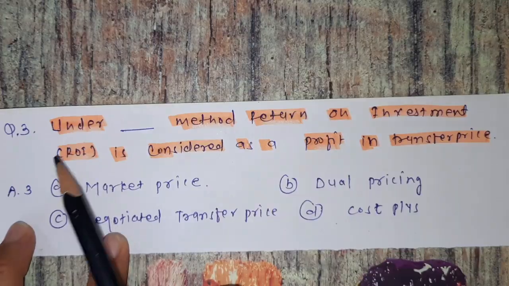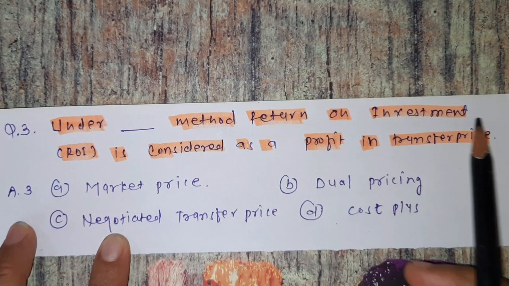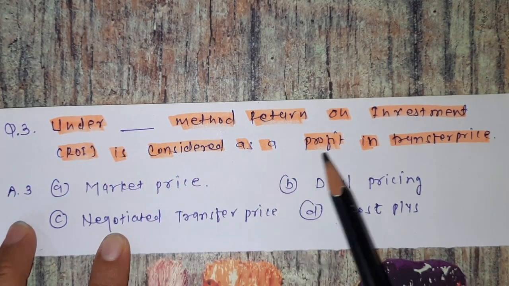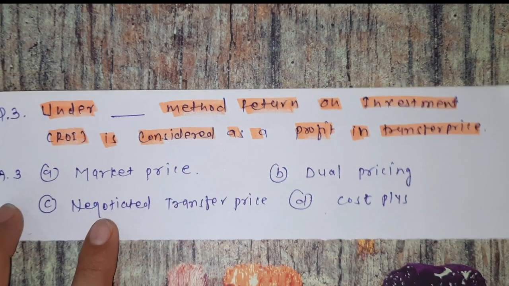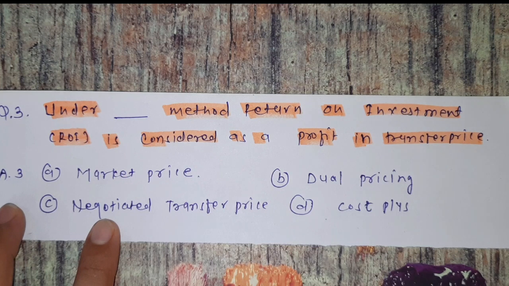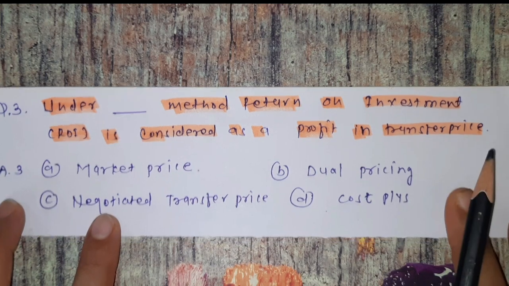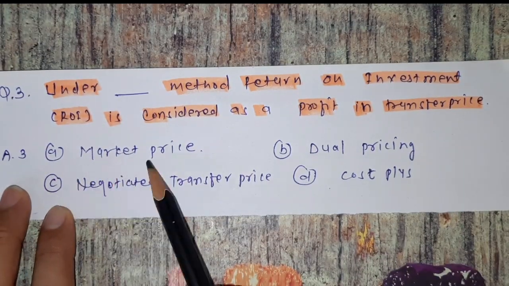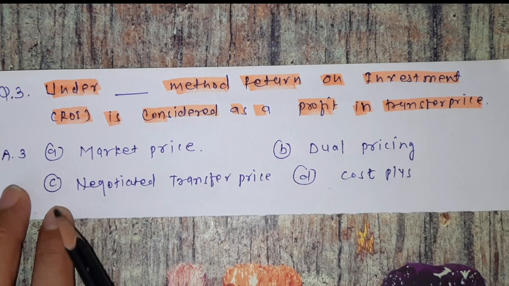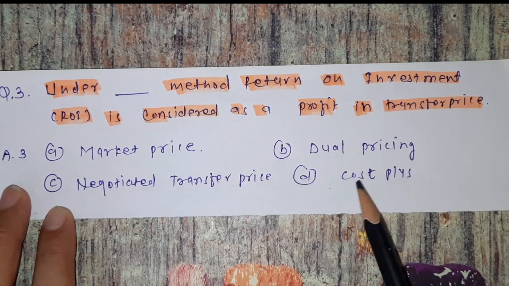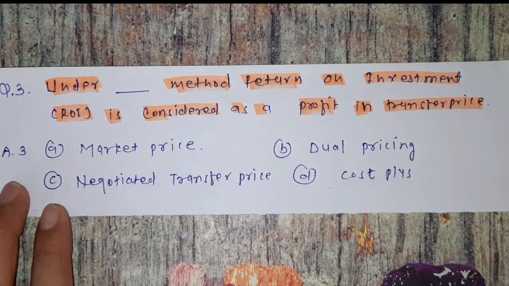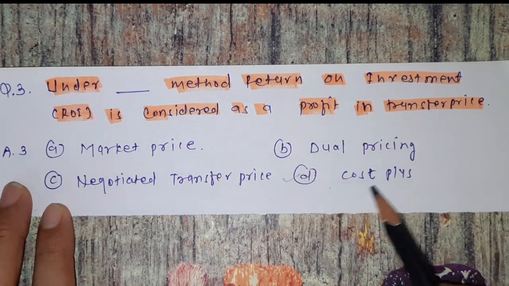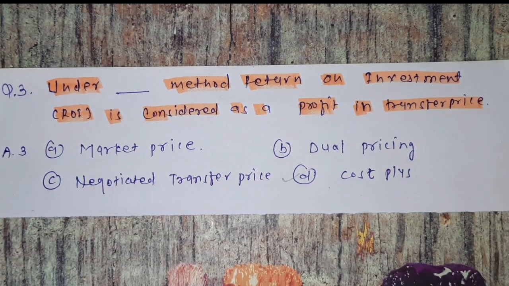It is question 3. Under blank method, return on investment ROI is considered as profit in transfer price. Okay, what is the question? Question is that in which method ROI is taken as a profit in transfer price? What are the options? Option A, market price. B, dual pricing. C, negotiated transfer price. D, cost plus. Which is the correct one? It is the option D, cost plus. In this method, ROI is taken as a profit in a transfer price. Okay. Now we see the fourth one.